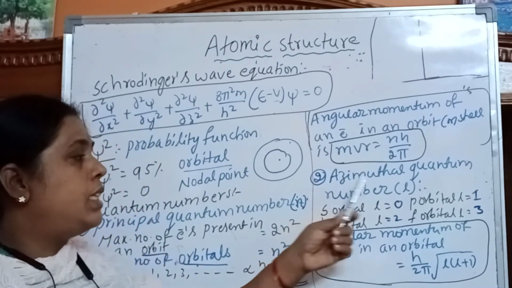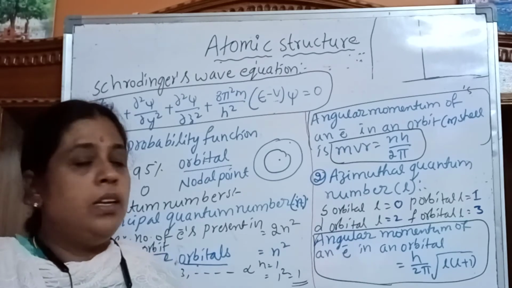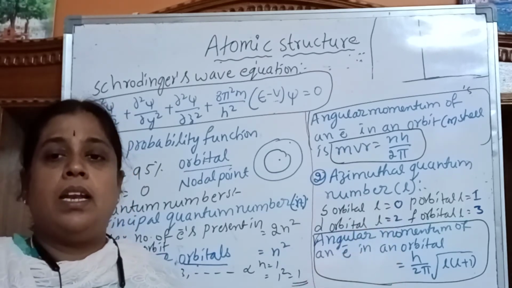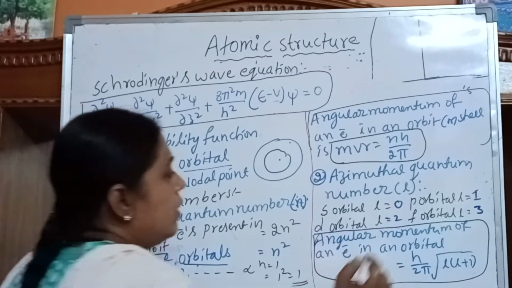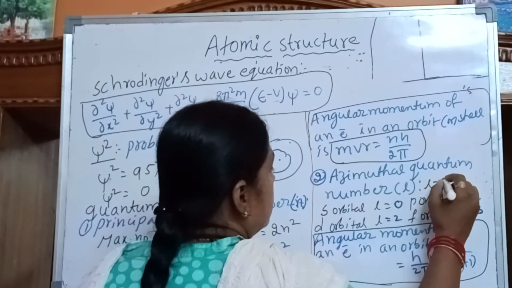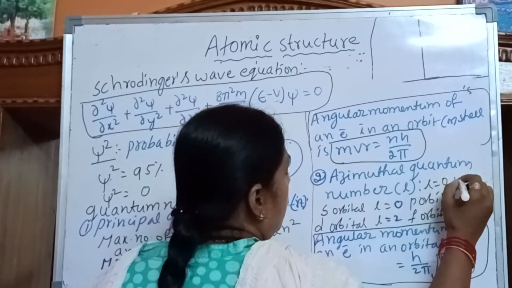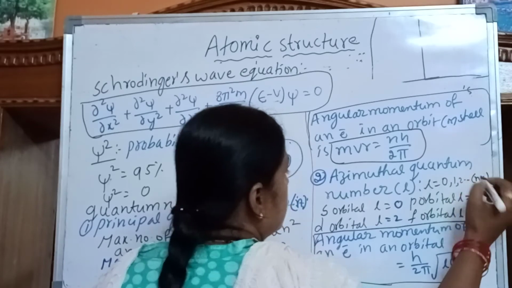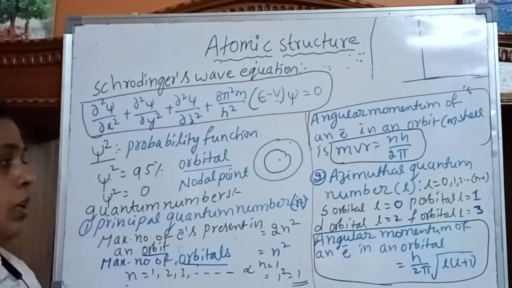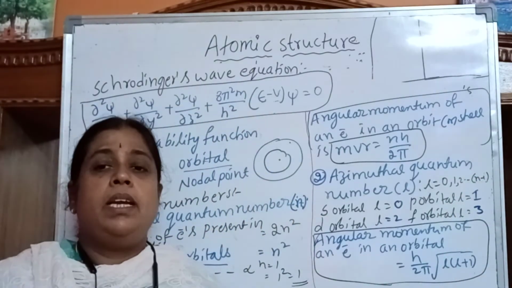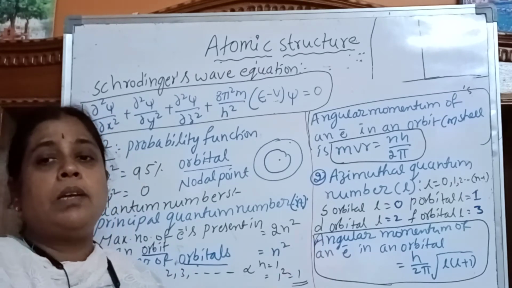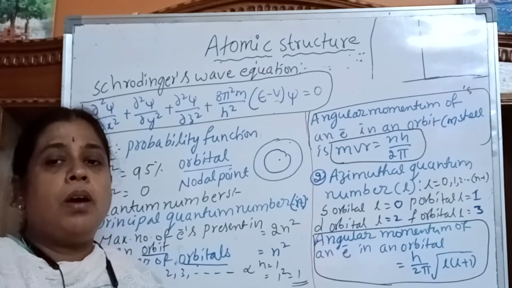Next, the azimuthal quantum number, the second one. This is generally indicated with l. The l values start with 0, 1, 2 up to n minus 1. The azimuthal quantum number indicates the shape of orbitals.